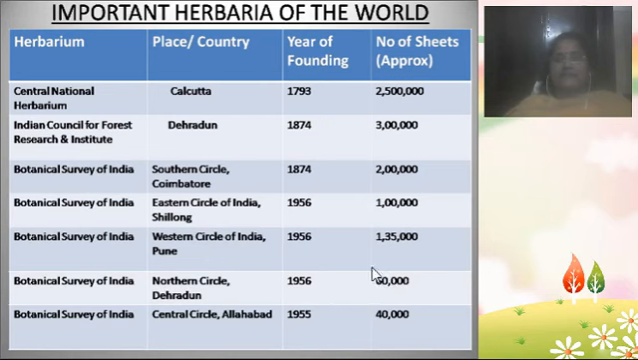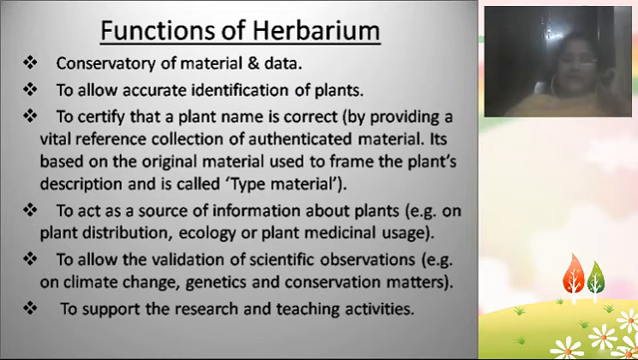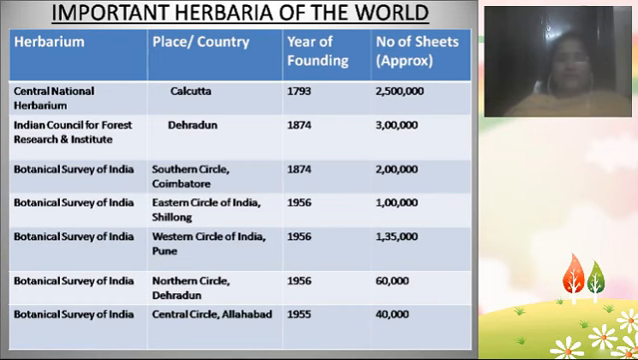The Botanical Survey of India, Northern Circle, Dehradun, founded in 1956, has approximately 60,000 herbarium sheets. And the Botanical Survey of India, Central Circle, Allahabad, founded in 1955, has nearly 40,000 plants. Okay, so these are all the important herbaria of the world.